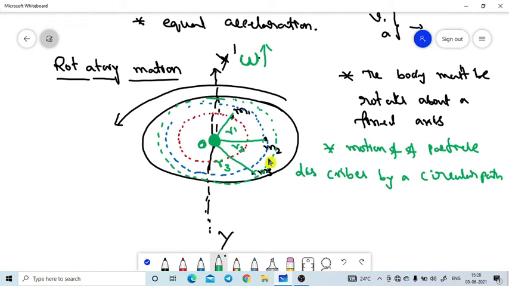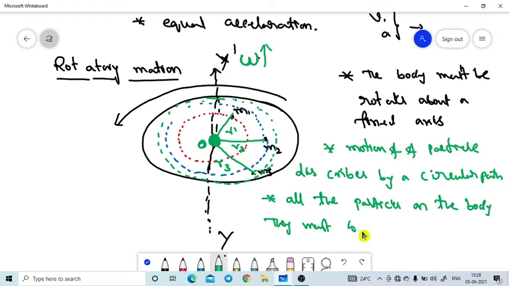But one condition is there. All the particles on the body must have the same angular velocity. But one thing you need to understand here: if the body is rotating with the same angular velocity, their linear velocities must be different. They have the same angular velocity, but their linear velocities are different.